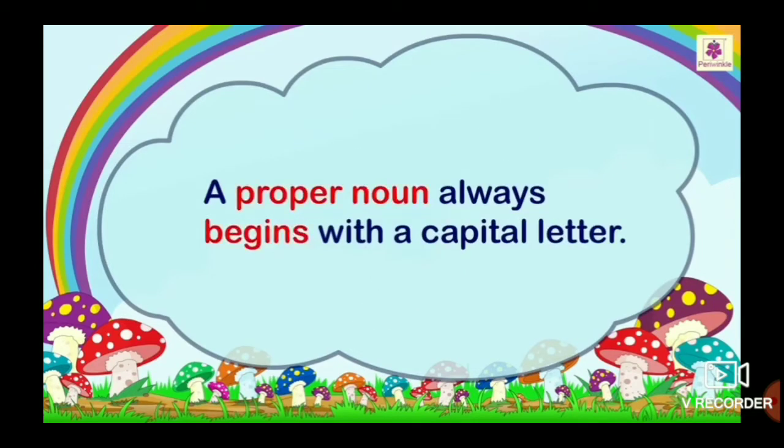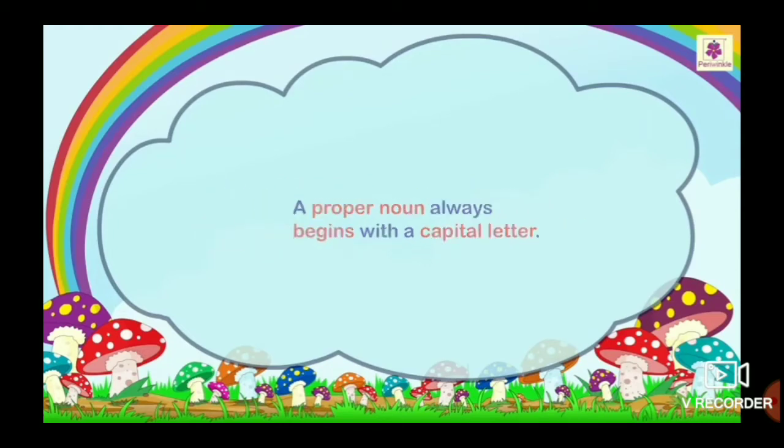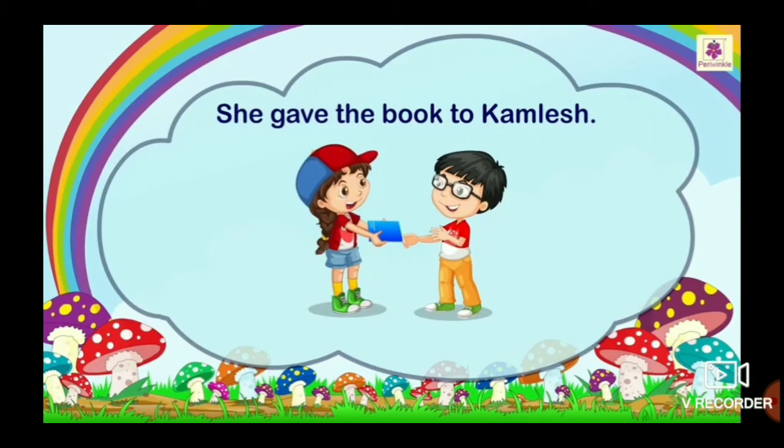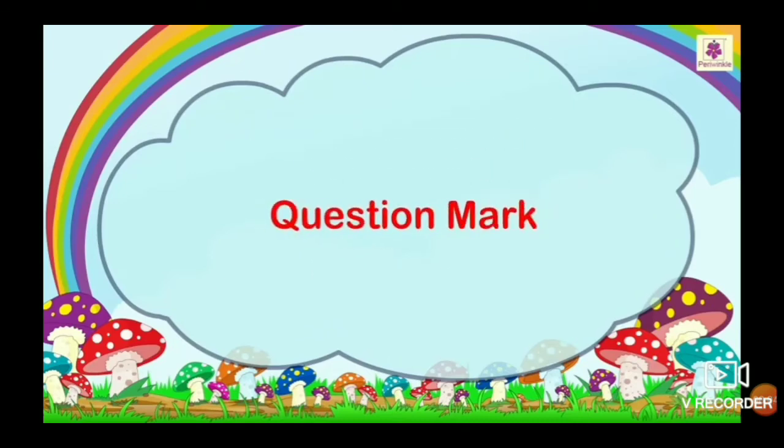A proper noun always begins with a capital letter. For example, she gave the book to Kamlesh. Here the word Kamlesh is a proper noun, as it is the name of the person. Next one, question mark.